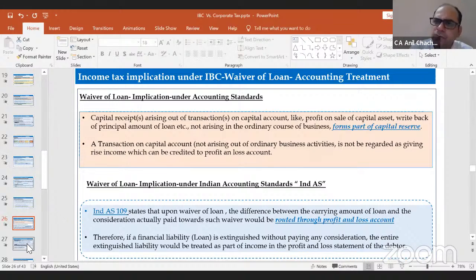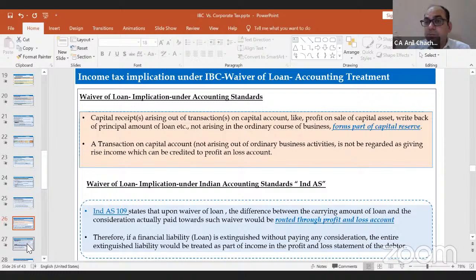There could be another argument on why it's part of capital reserve. But when the company is applying the Ind AS, Ind AS 109 specifically holds that in case of extinguishment of a liability, so loan is my liability, right? So 600 is my liability which is being waived by my banker. If I apply Ind AS 109, it says that it will be part of profit and loss, right? If I'm applying the old standards, meaning the GAAP, it's part of my capital reserve. If I'm applying the Ind AS, it's part of my profit and loss, right? So that is the difference.